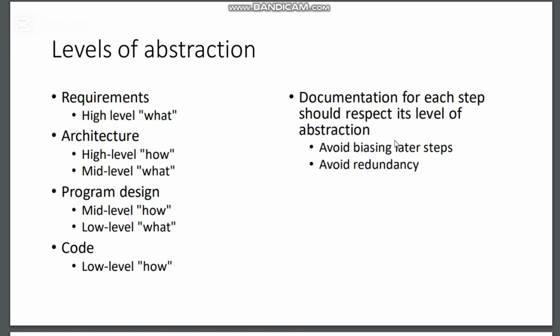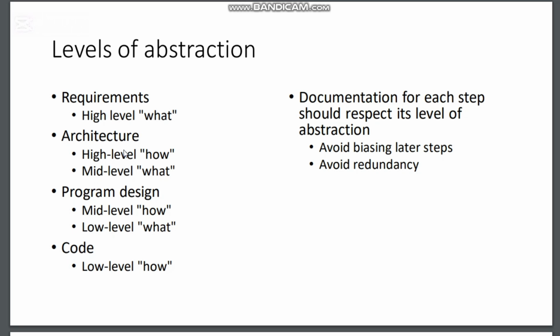Level of abstractions, here we have requirements. In the start we actually see the requirements, which is basically the what part of the project or problem, which is the high level part. In architecture we actually see both the how part and the what part, the high level and mid level part.